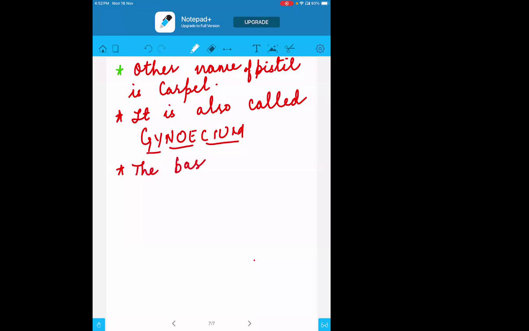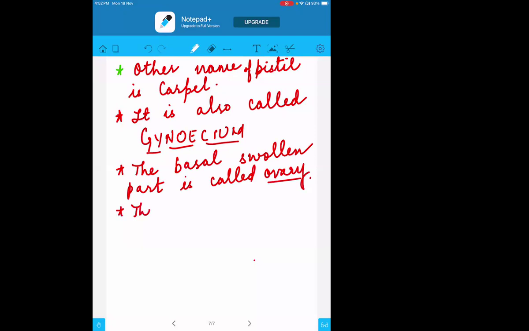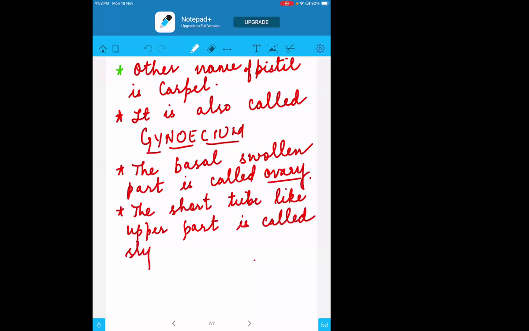The basal swollen part is called the ovary. The down part, which is a swollen-like structure, is called the ovary. Then the short tube-like upper part is called the style.